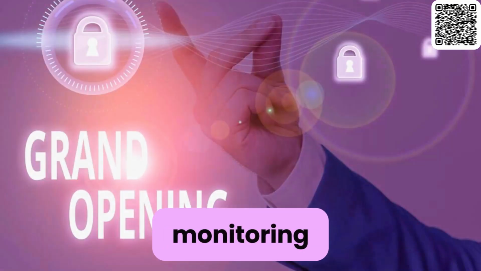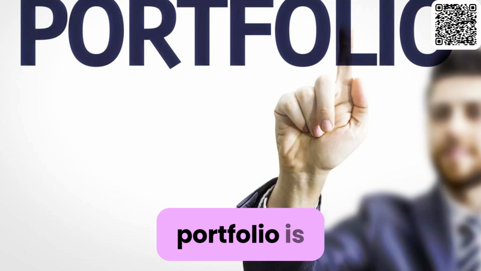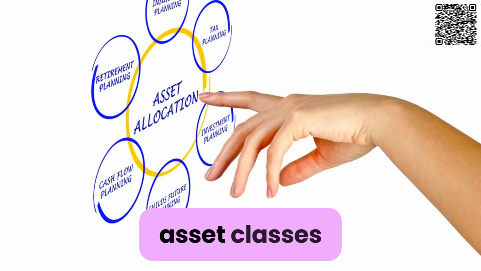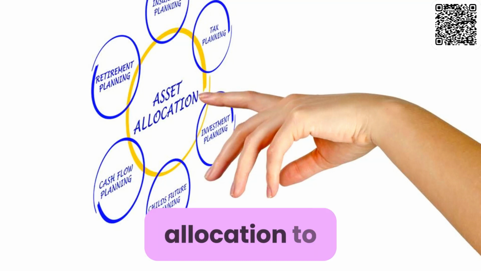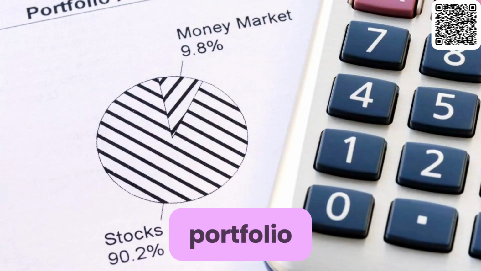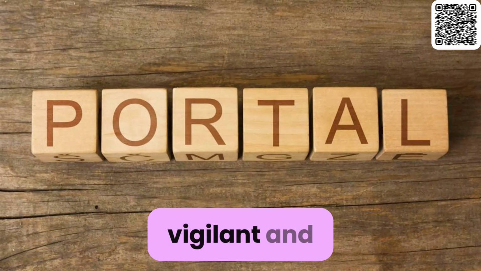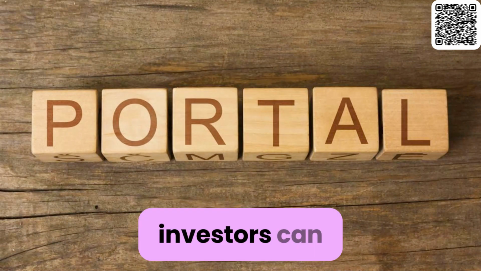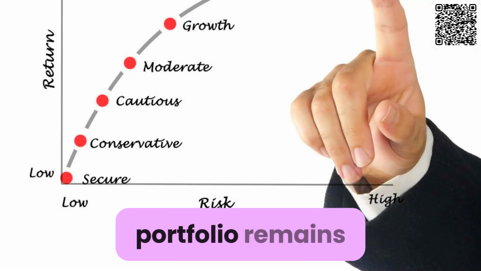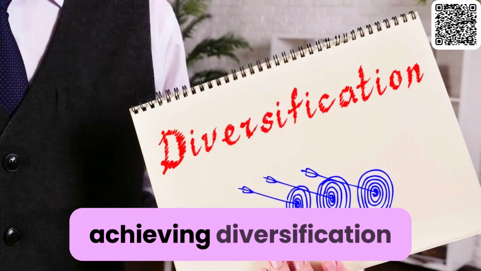Rebalancing and monitoring. Regularly monitoring and rebalancing a diversified portfolio is essential. Market conditions and the performance of various asset classes can cause the original asset allocation to drift over time. Rebalancing involves adjusting the portfolio back to its target asset allocation. By staying vigilant and adaptable, investors can maintain the benefits of diversification and ensure that their portfolio remains aligned with their investment objectives.